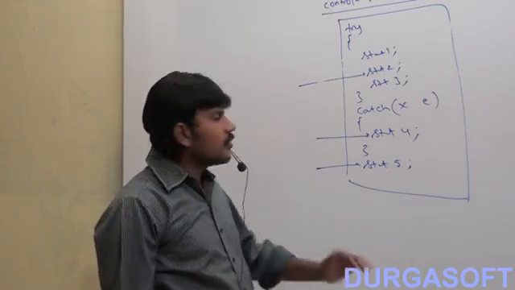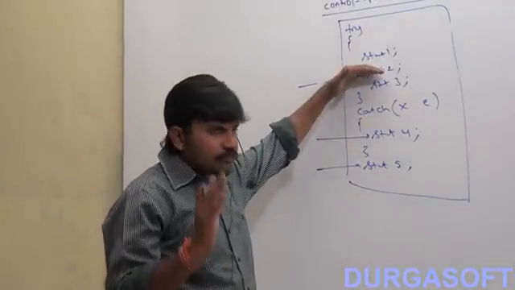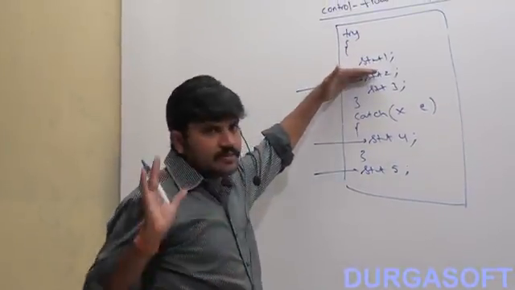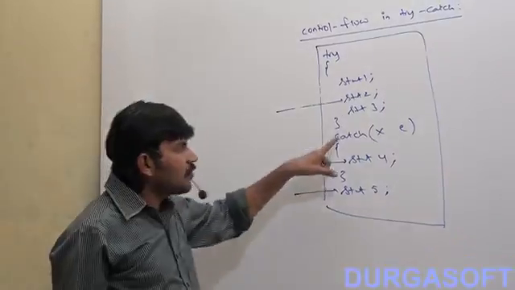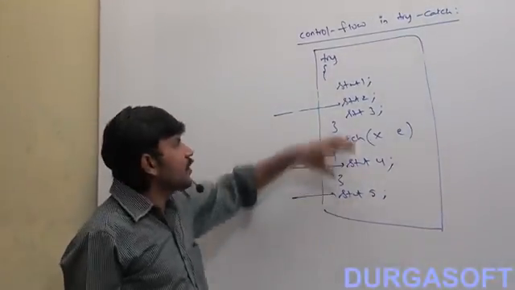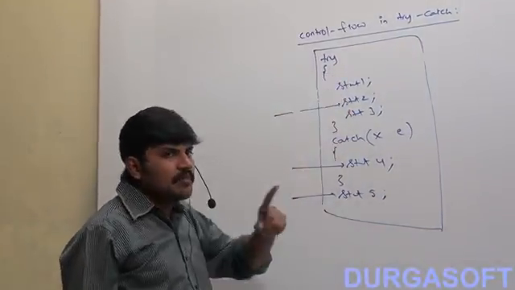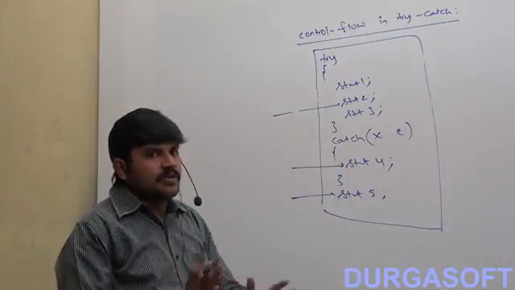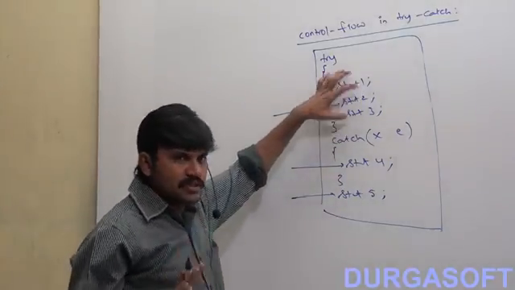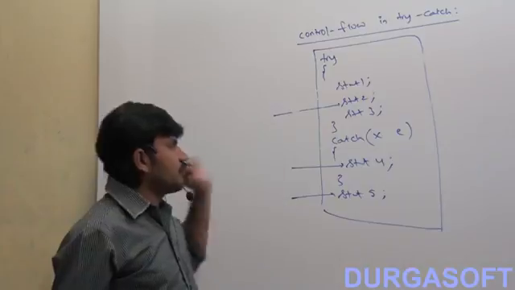So the first point is clear. Within the try block, if an exception rises anywhere, the rest of the try block won't be executed, even though we handle it. That's why the length of the try block should be as small as possible, and we have to take only risky code within the try block. Okay, this is the first one.